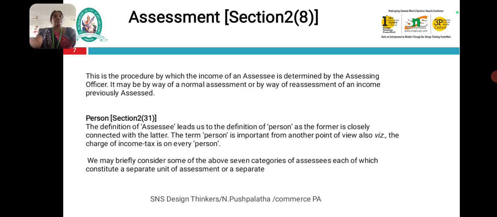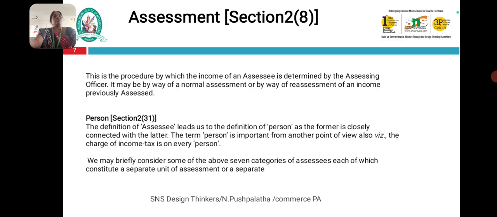Next one is assessment, section 2(8). This is the procedure by which the income of an assessee is determined by the assessing officer. It may be by way of normal assessment or by a reassessment for the income of a previous year.